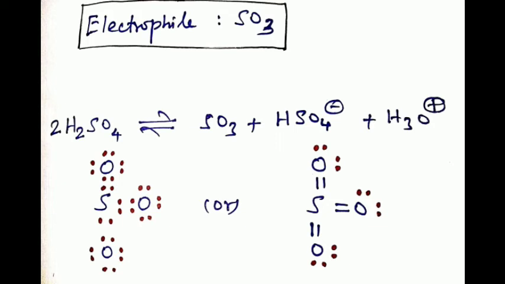Although sulfur trioxide has no positive charge, it is a strong electrophile. This is because the electron octet around the sulfur atom of SO3 is incomplete. During electrophilic substitution, the aromatic ring forms a bond with sulfur of sulfur trioxide, and one of the pi bonds between sulfur and oxygen is broken.